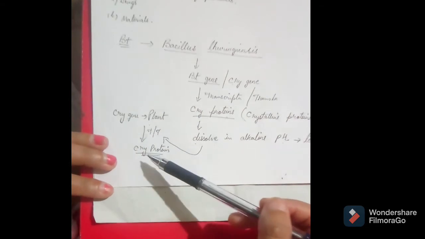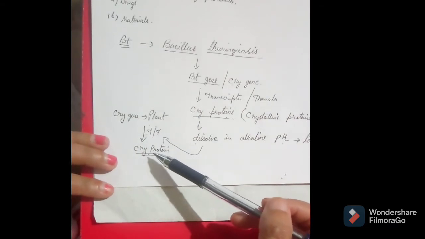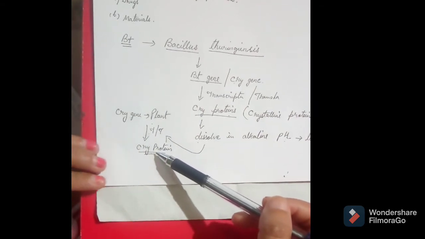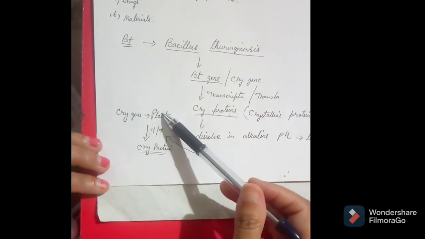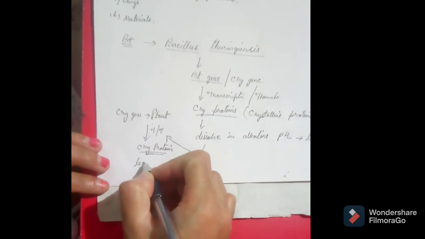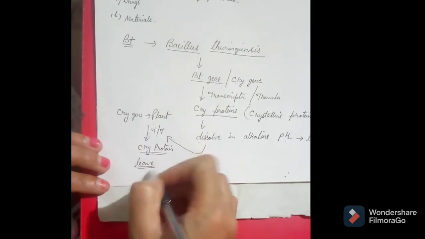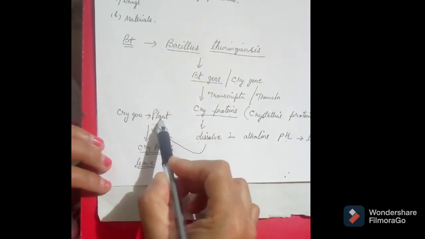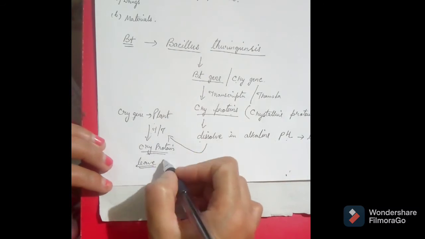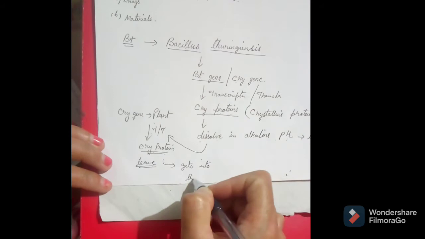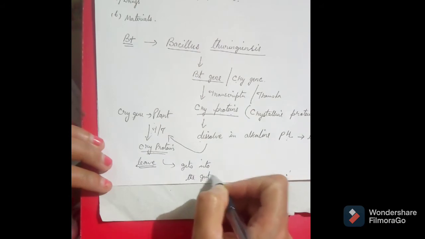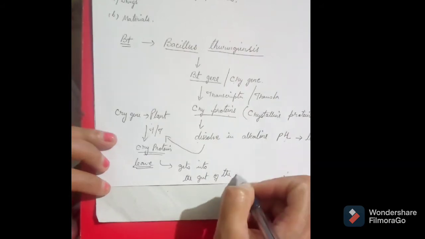But when the larva of any insect feeds on this plant, suppose on the leaf, this cry protein gets into the gut of the pests.